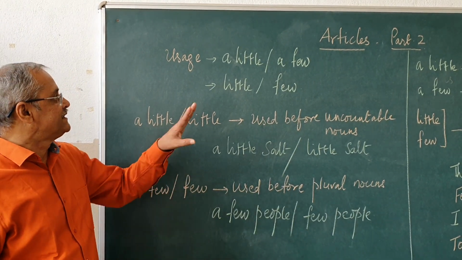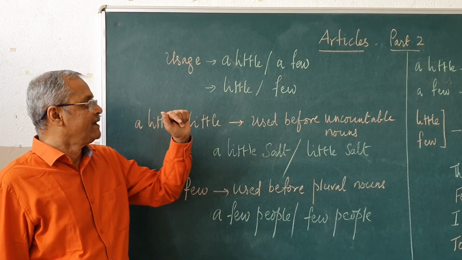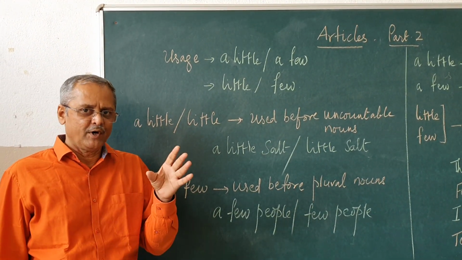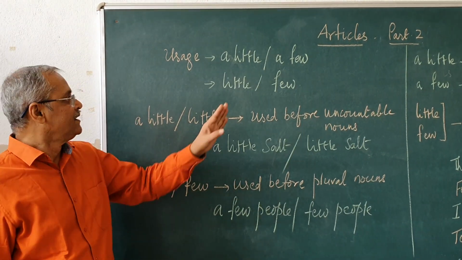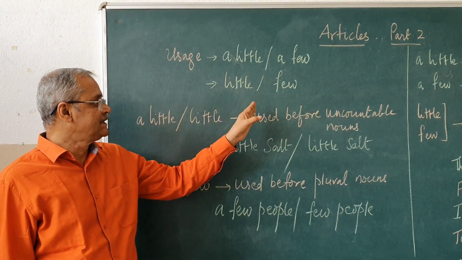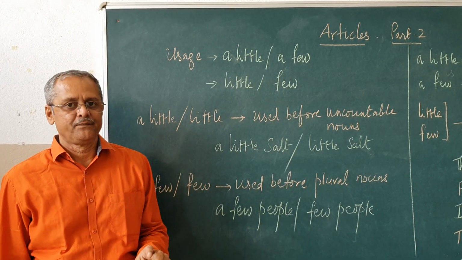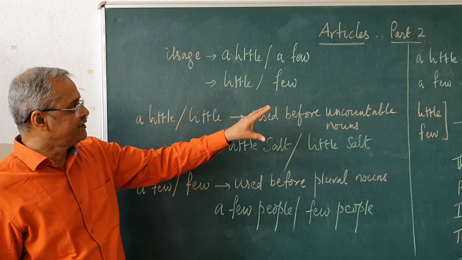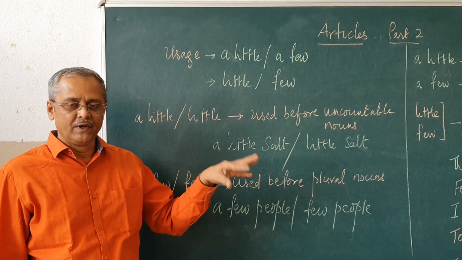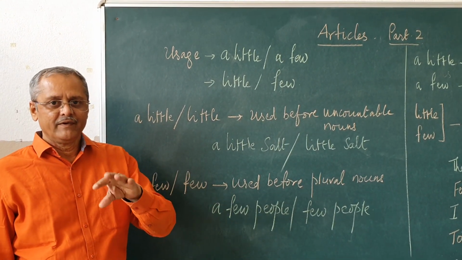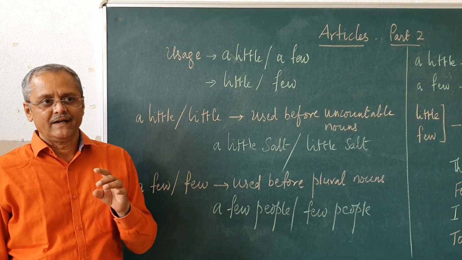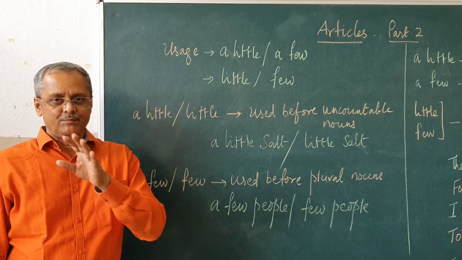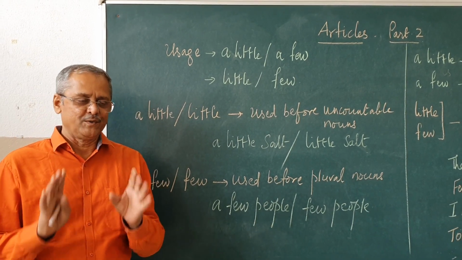In this class we will see articles part 2, and I will be highlighting certain points in this. Mainly first, the use of a little, a few, little and few, that we will see first, and then in the second part we will see more examples on the usage of a little, a few and little. Then we will see some exceptions where articles will not be used. Then we will see some more examples. So that will be class 2.